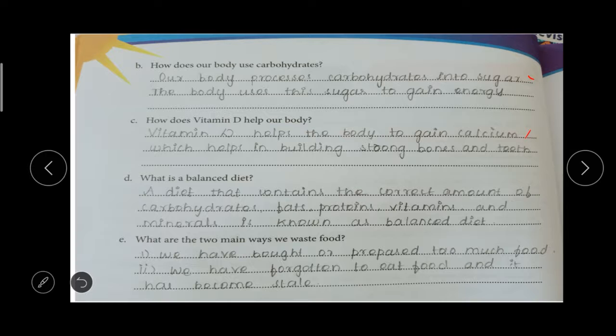Then, what is a balanced diet? A diet that contains the correct amount of carbohydrate, fat, protein, vitamins and minerals is known as a balanced diet.